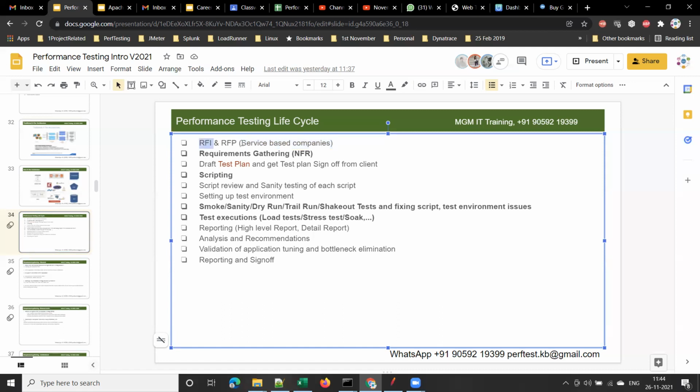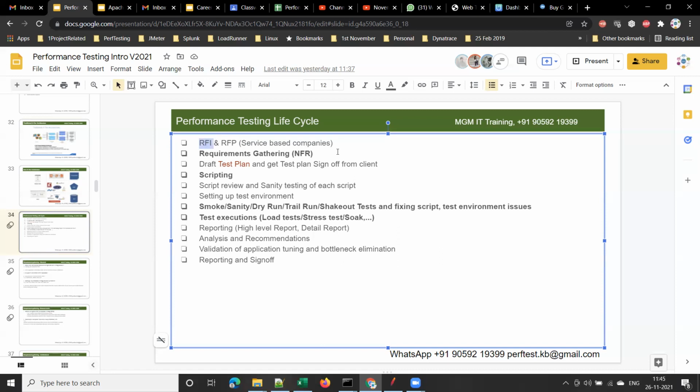The sales team will connect with them. Sales team of service-based company. Every company will have their own sales team. Infosys or CTS or TCS, all of these service-based companies, they will have their own sales team. Now, what they will do is the sales team will contact some contact person from the client side, and they will get that RFI, and they will pass it on to the technical team.